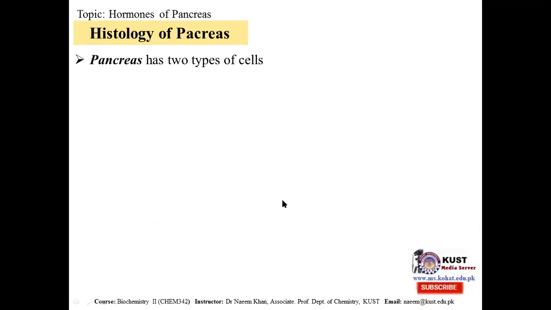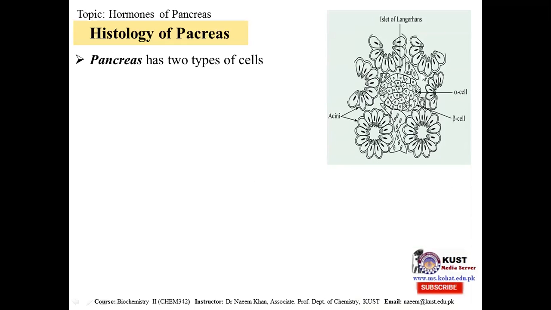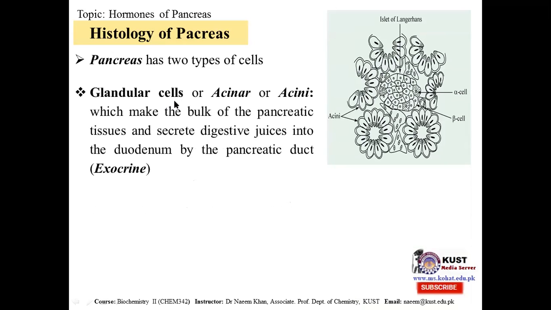Coming to the histology, pancreas is basically made up of two types of cells. Here we can see one type of cells in the form of series, and one in the middle. So there are two types of cell. One is called glandular cells, which are also called acinar or acini. These make up the bulk of pancreatic tissue. These cells make the main body of the pancreas, and they secrete the digestive juices into the duodenum by the pancreatic duct, which is the exocrine function.